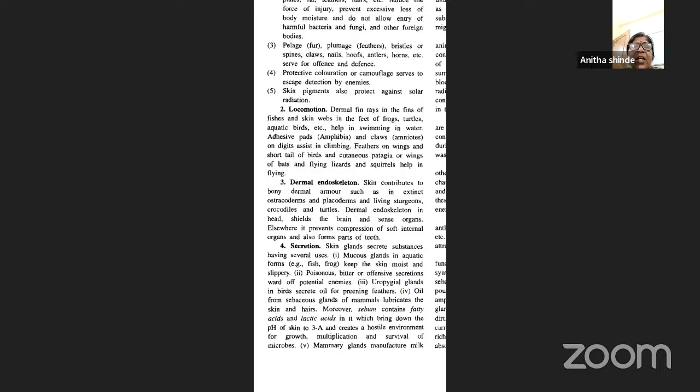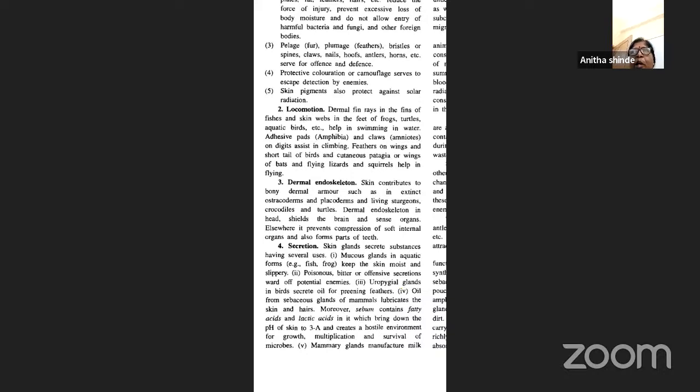Now, dermal endoskeleton in the head will shield the brain and also the sense organs. It will protect the brain and the sense organs, and it also prevents the compression of the soft internal organs present inside the body and also forms parts of the teeth. So this is how the presence of the dermal endoskeleton on the integument also serves the animal, or invariably helps the animal.